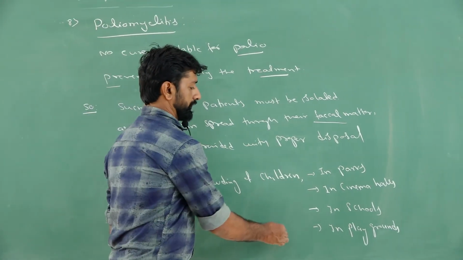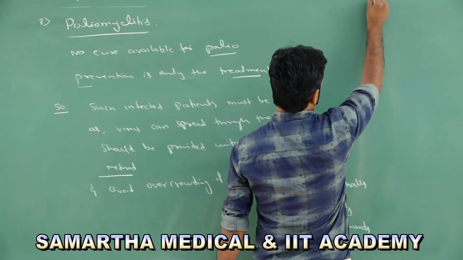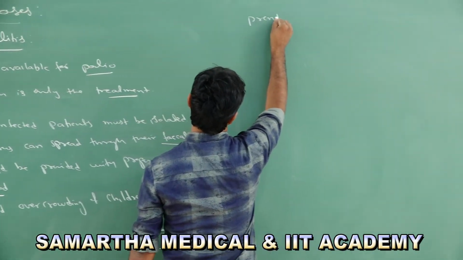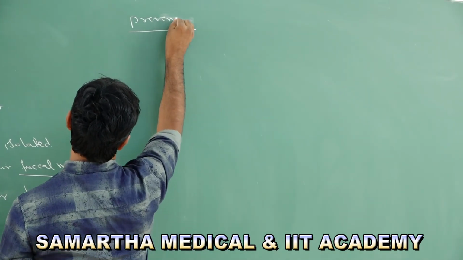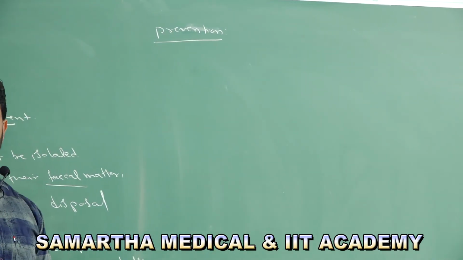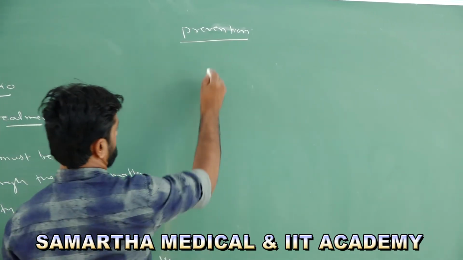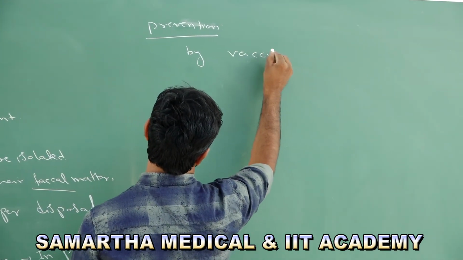And what is the prevention against polio? Let's discuss how we can prevent it. The prevention is available in the form of a vaccine.